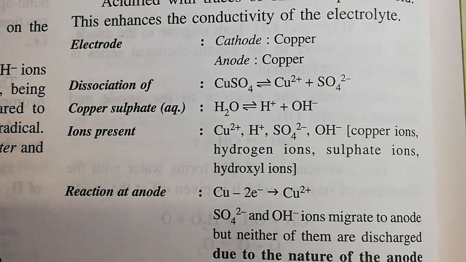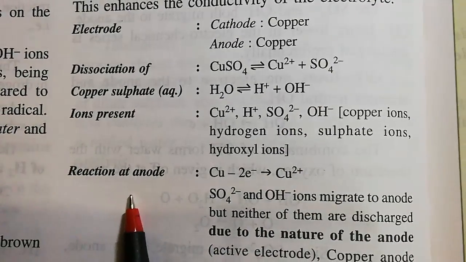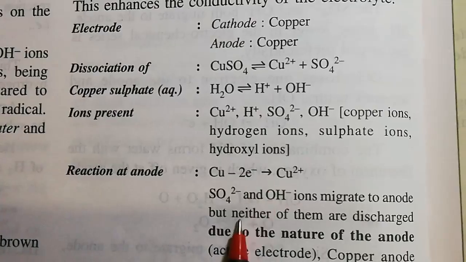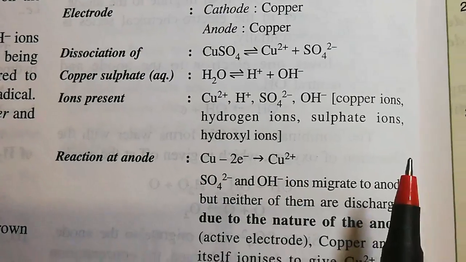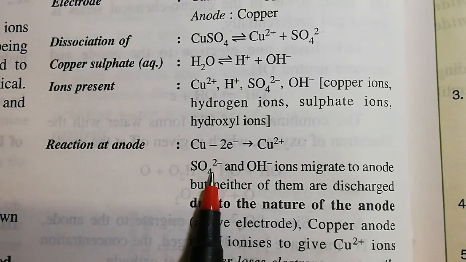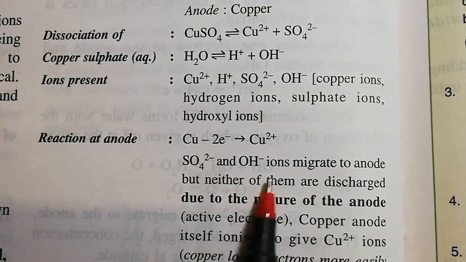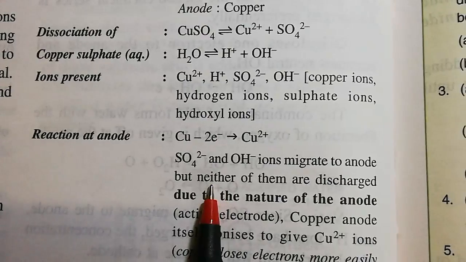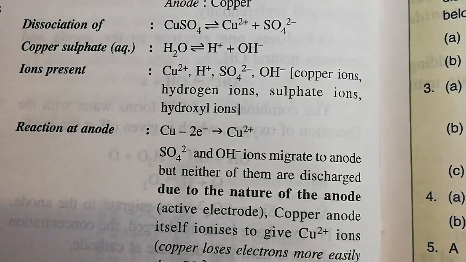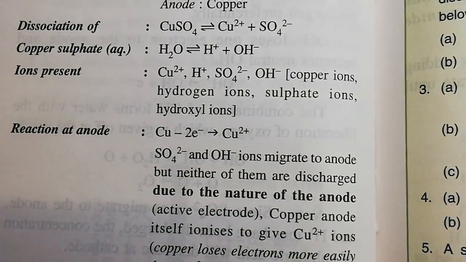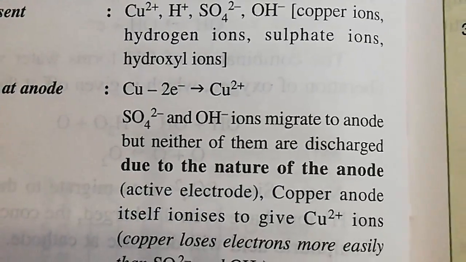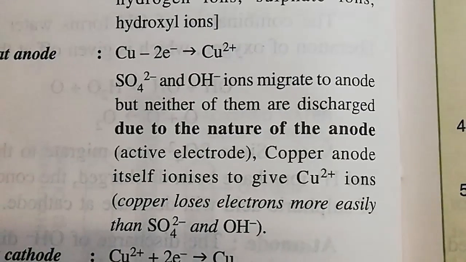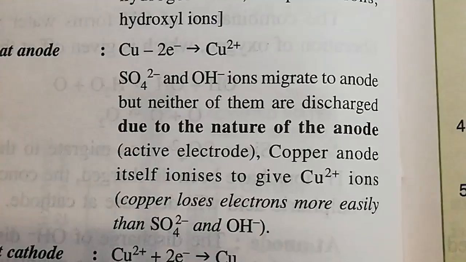Okay, at the anode what will happen? The active anode here, the copper anode, will decay itself to form copper ions. Here it is written, read out once: sulfate and hydroxyl ions migrate to the anode, but neither of them is discharged due to the nature of the anode, as it is active. Copper anode itself ionizes to give copper ions. Copper loses electrons more easily than sulfate and hydroxyl.